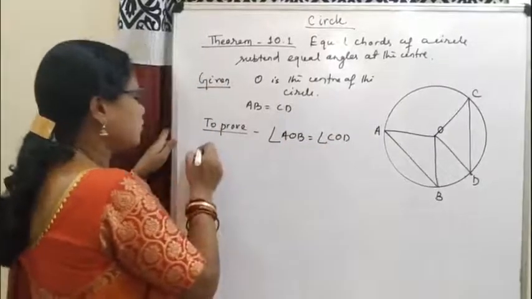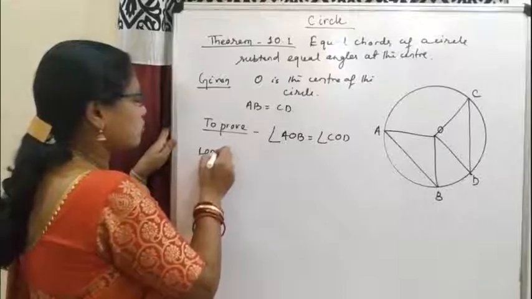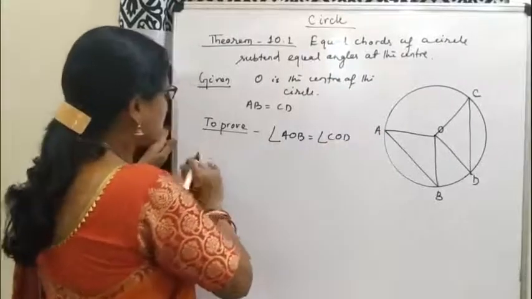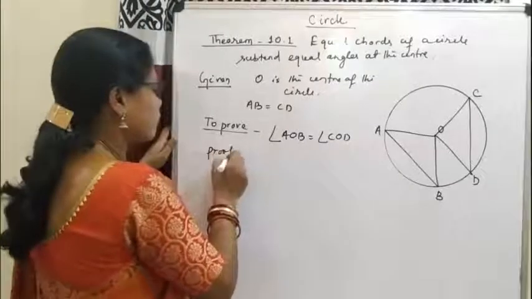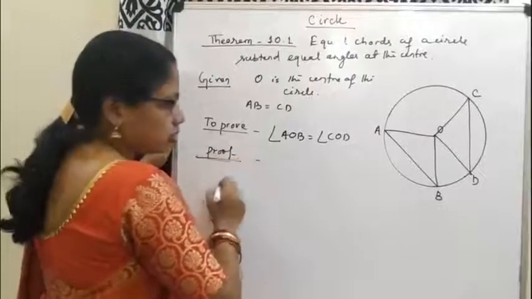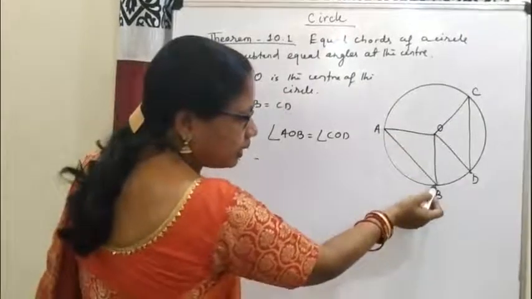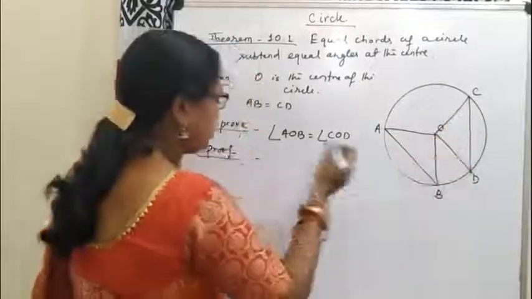Construction: no construction is required. Already I have drawn the angles. So proof. Here two triangles are formed, triangle AOB and triangle COD.